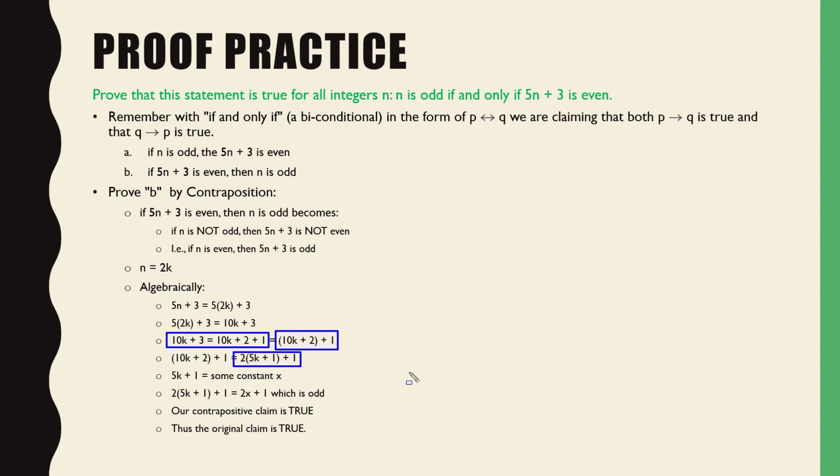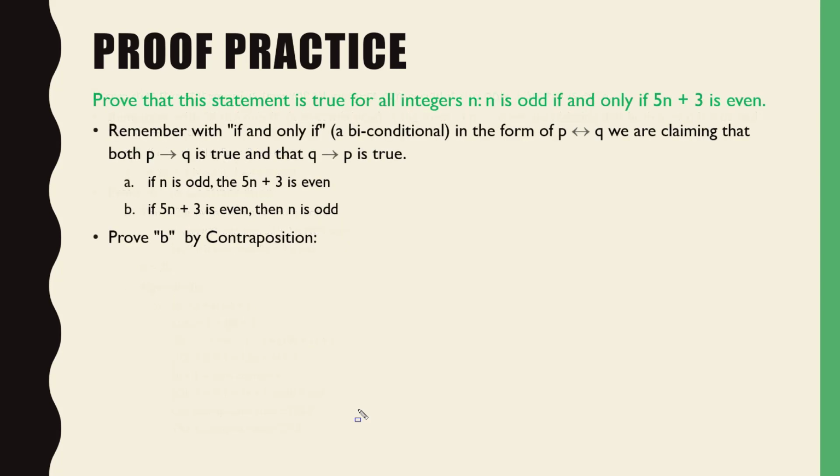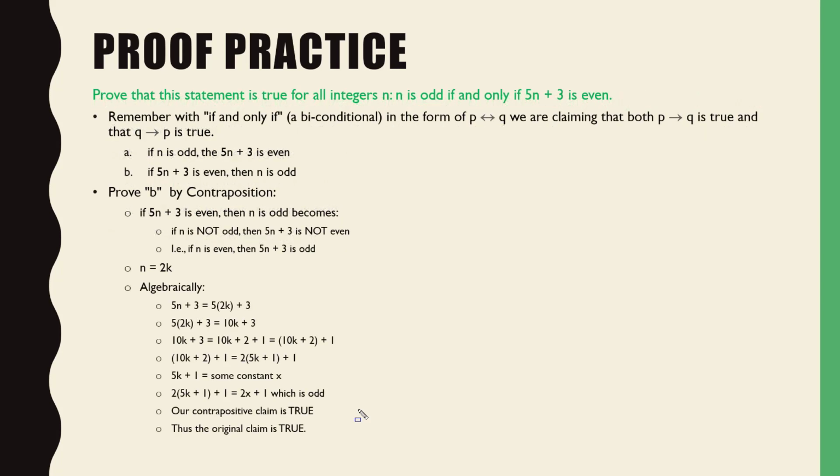So what do we have there? 5k plus 1 is just some constant x. So we have this final conclusion right here, which is an odd number, right? So our contrapositive claim is true. If our contrapositive claim is true, then the original is also true because the contrapositive and the original are logically equivalent. They both have the same truth values, no matter what, all right?